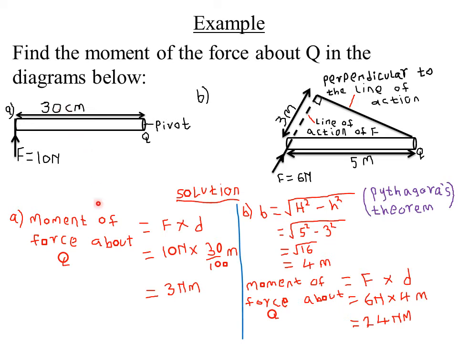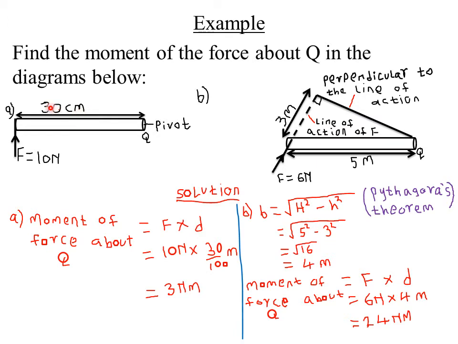Then remember, because the moment of a force is given by force times perpendicular distance, the SI unit for the moment of a force will be Newton meter. Why? Because the unit for force is Newton, and the unit for distance is meter. If you combine those two, we are multiplying them. So the SI unit for moment of a force is Newton meter. Therefore the force has to be in Newton, and the distance has to be in meters.